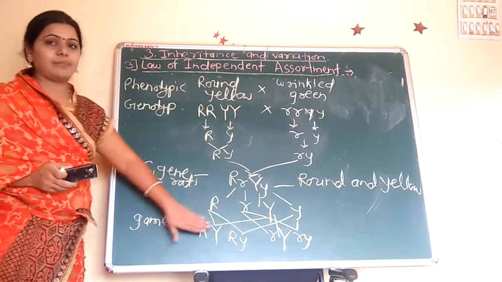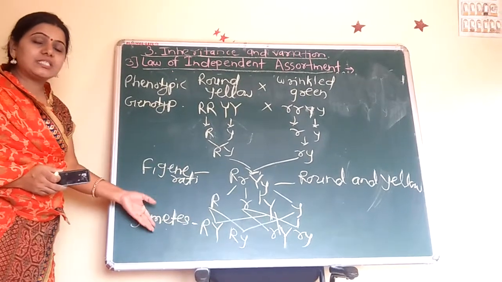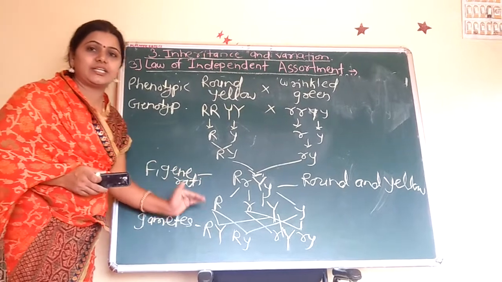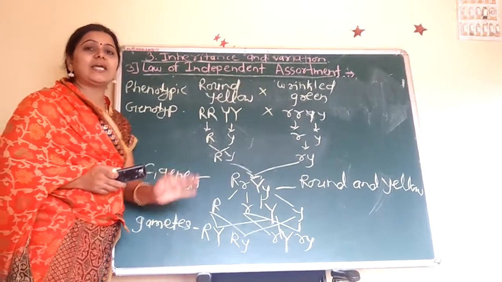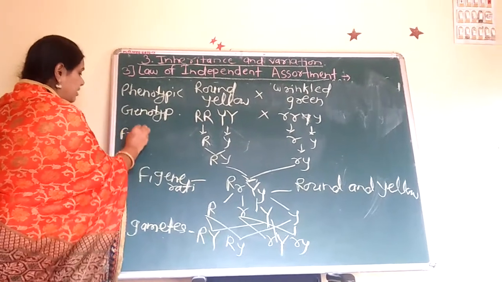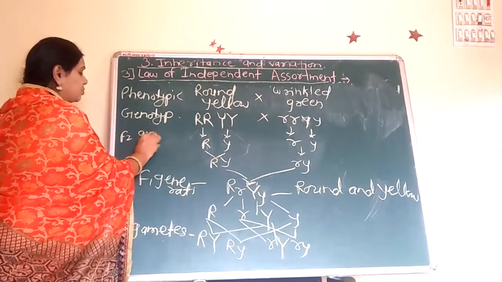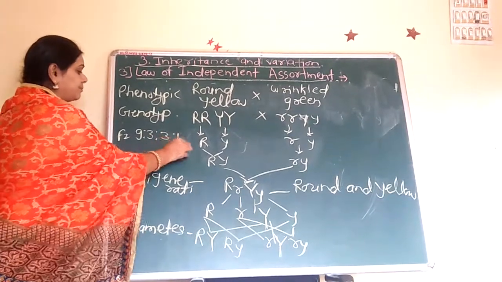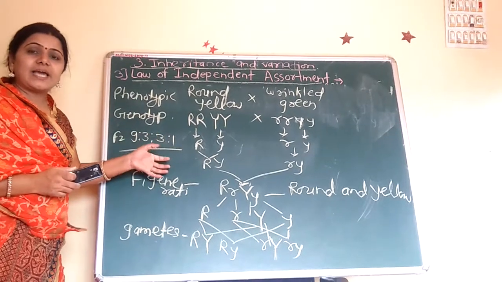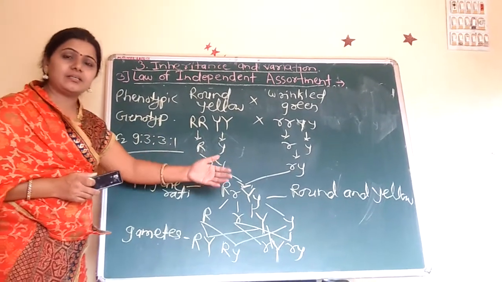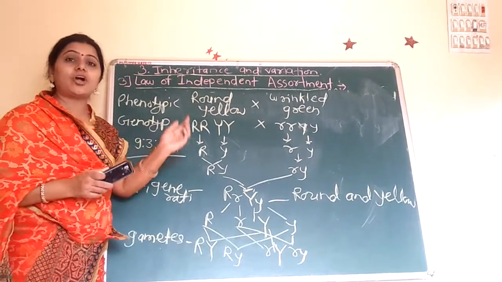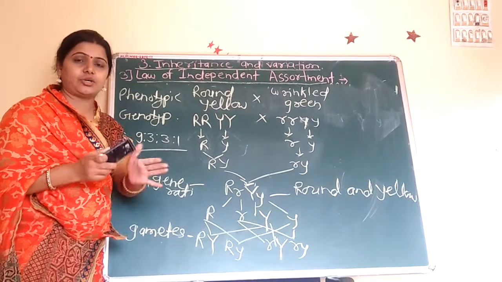These are the gametes. When we see the F2 generation ratio, that is 9:3:3:1. That is the F2 generation ratio, 9:3:3:1. That means when these characters are inherited generation by generation, these characters are not influenced by each other.